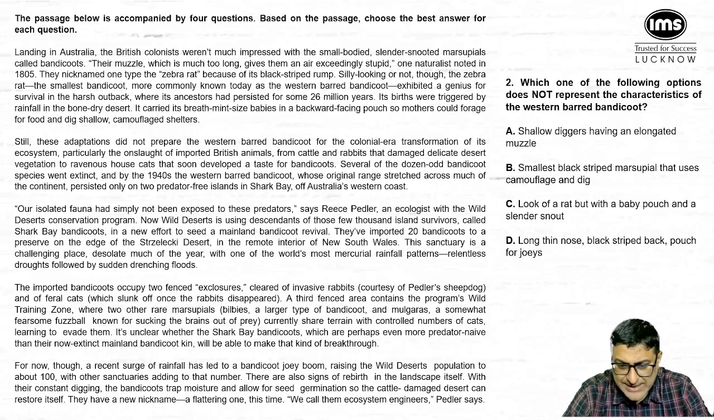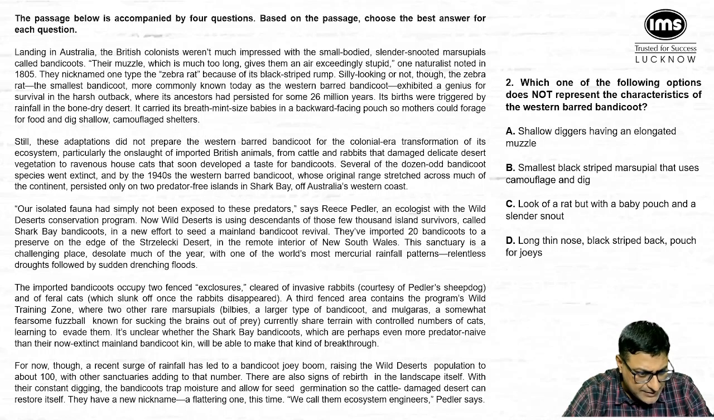Question number 2 says, which one of the following options does not represent the characteristics of western bird bandicoot? In this question we have to notice two things. Number 1, what is it talking about? Characteristics of western bird bandicoot. The second thing to notice is that it is talking about not. So which one is not a characteristic of western bird bandicoots, we have to mark that one. So let's come to the first paragraph.